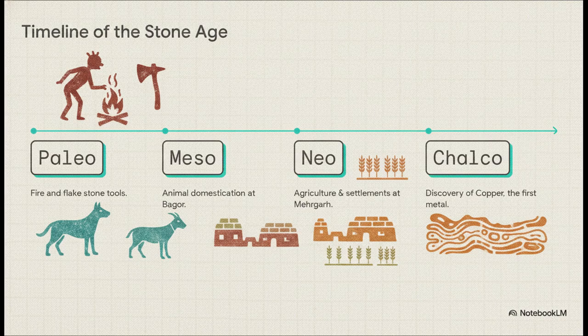By the Mesolithic period, we're seeing the first evidence of animal domestication in places like Bagor. Then comes a huge leap, the Neolithic era. At sites like Mehrgarh, humans transition from being nomadic hunter-gatherers to actually putting down roots and practicing agriculture. And finally, the Chalcolithic age arrives with a major technological breakthrough, the discovery of copper, the very first metal used by humans. This steady progression from farming to metallurgy directly triggered the massive societal boom that came next.